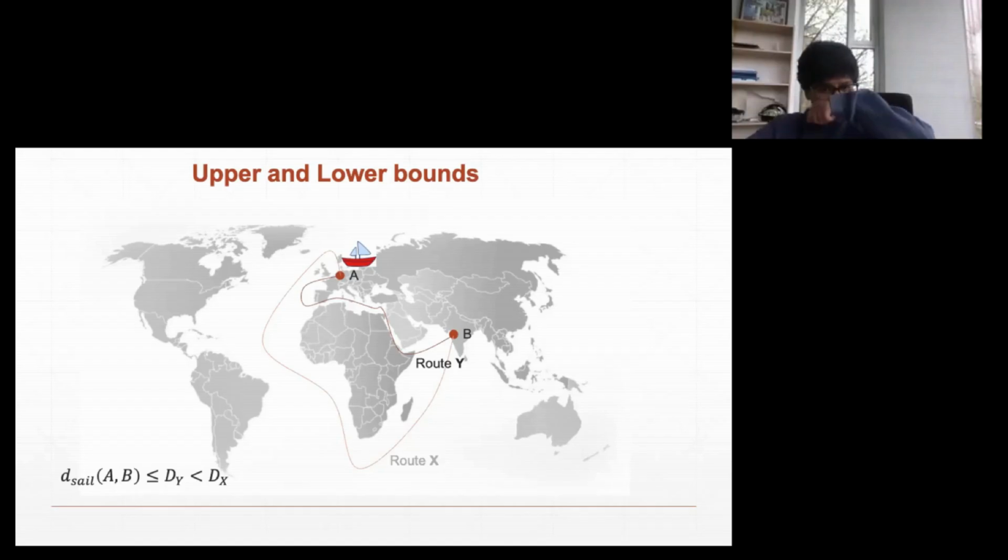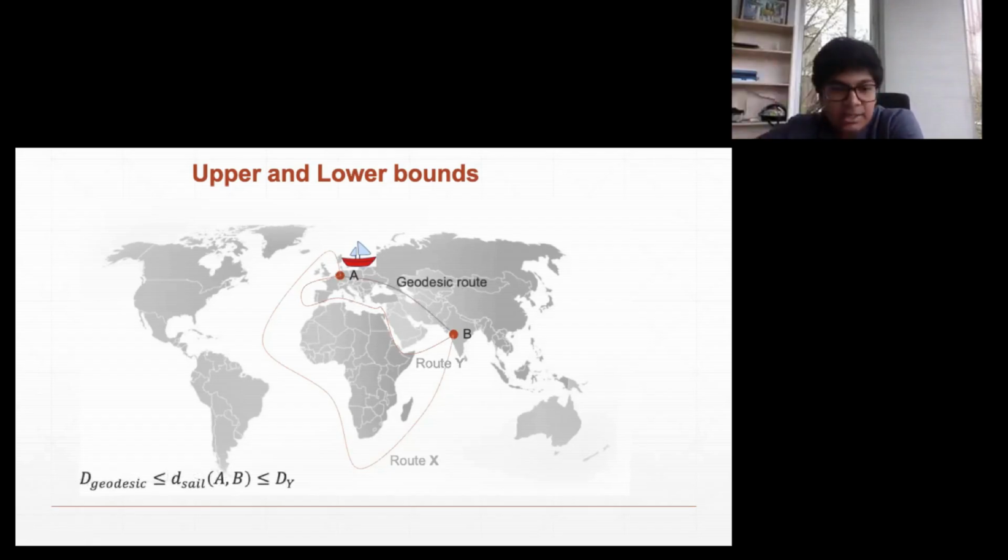Now let's look at this. If we want to traverse from A to B and we have the sailboat, we cannot go better than the geodesic distance between A and B. By geodesic, I mean the straight line that goes along the surface of the Earth. Now this becomes the lower bound for this problem. The reason why I brought this topic up is to point out that the way we improve the upper bounds doesn't follow the same reasoning as the way we get these lower bounds.